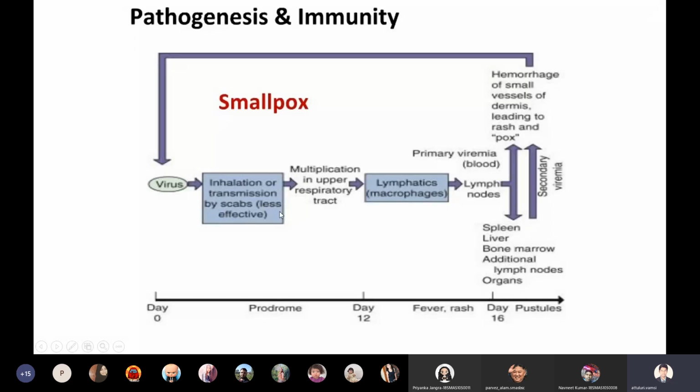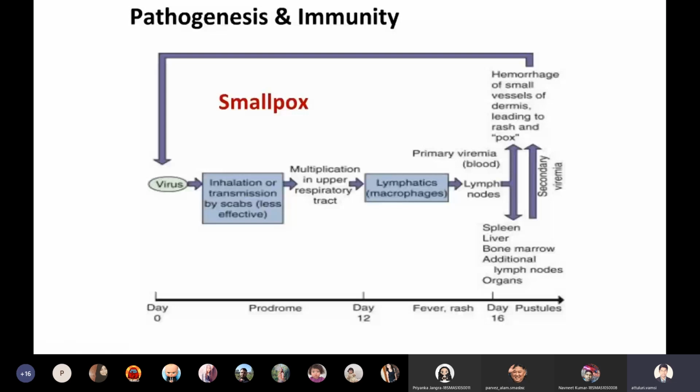After primary viremia, it will go to the central foci: spleen, liver, and bone marrow. There it will replicate and cause secondary viremia. After secondary viremia, the virus will start migrating towards the target region. The target region of this virus is actually the skin. So it will go to the skin and start replicating under the skin, meanwhile damaging the blood vessels.